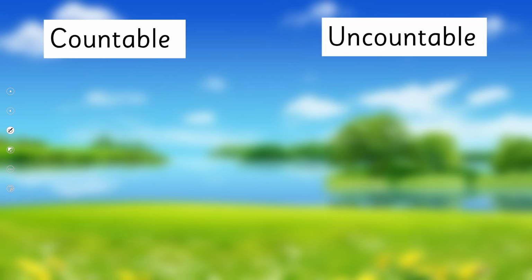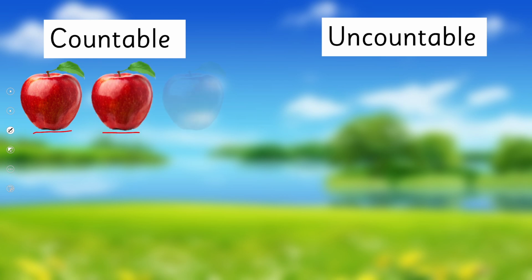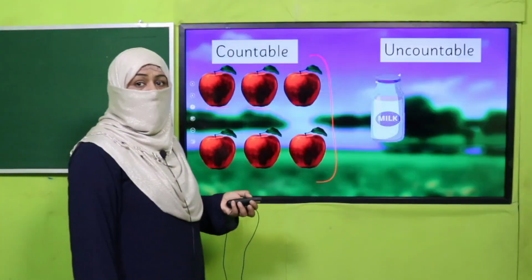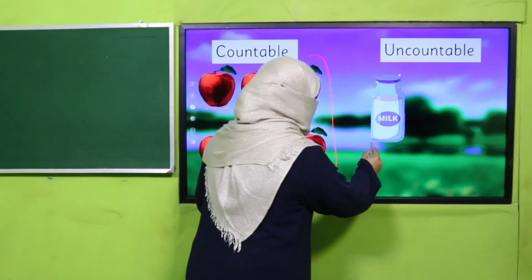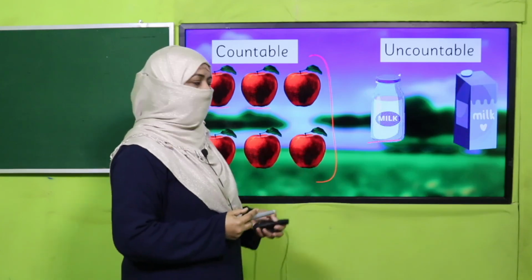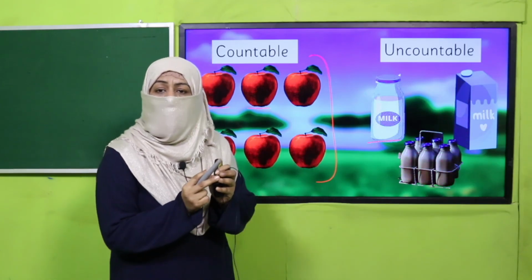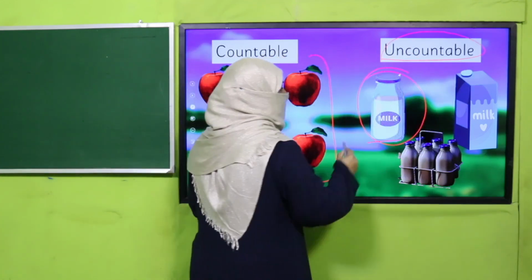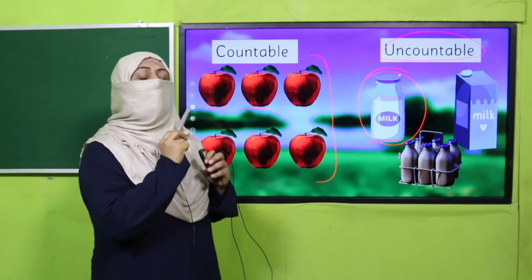Okay, so I'm going to give you a few examples. For example, an apple. So it's 1, I can count it. Even if it's 2, I can count it. 3, 4, 5, 6. So apples we can count, that's why it's a countable noun. But if I talk about milk, can we count milk? No, it is uncountable. So how do we talk about milk? It can be a bottle of milk, a liter of milk, 6 bottles of milk. So whenever we talk about uncountable nouns, we talk about the container, not the noun itself.